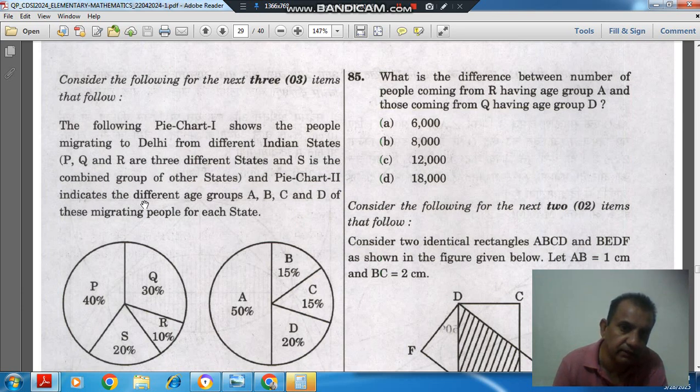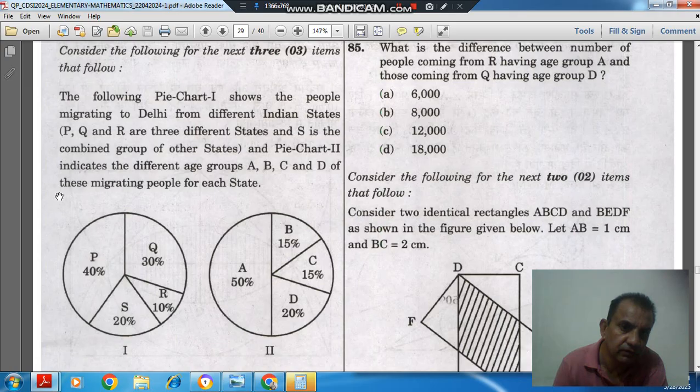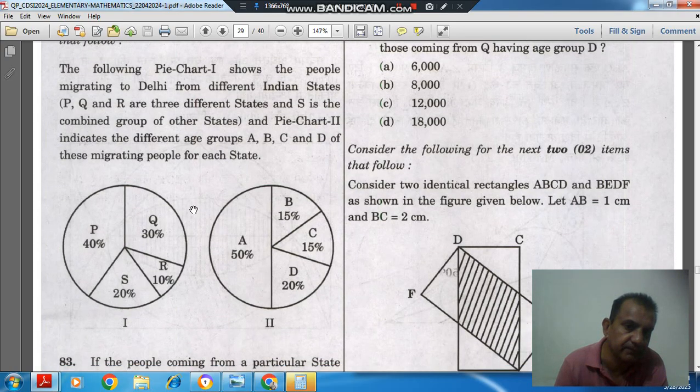And pie chart 2 indicates the different age groups A, B, C and D of these migrating people for each state. So here this is pie chart 1, PQRS, the percentages of PQRS are 40, 30, 10 and 20. And this is pie chart 2, ABCD, the percentages of ABCD are 50, 15, 15 and 20.